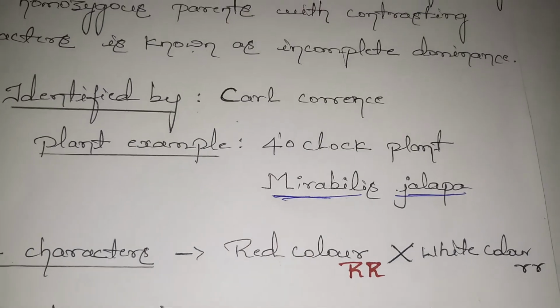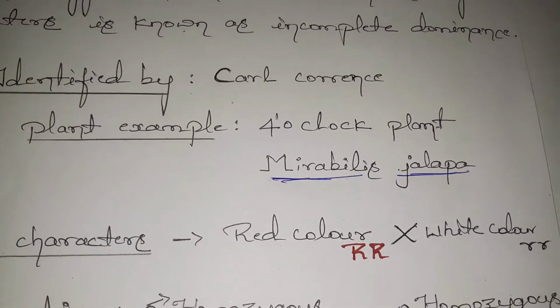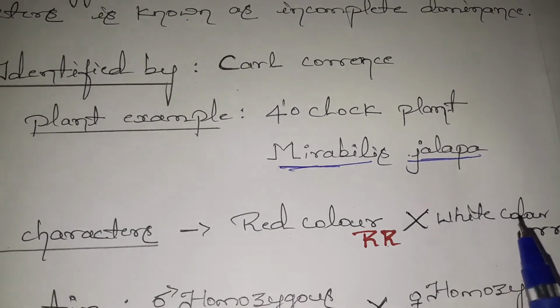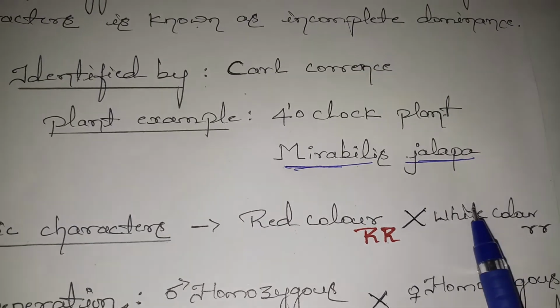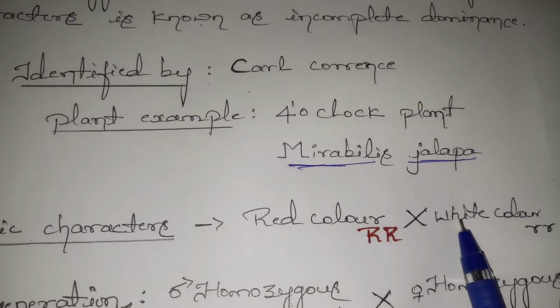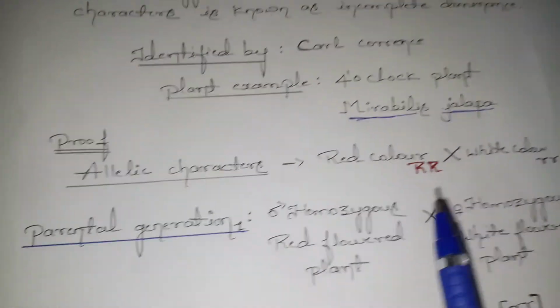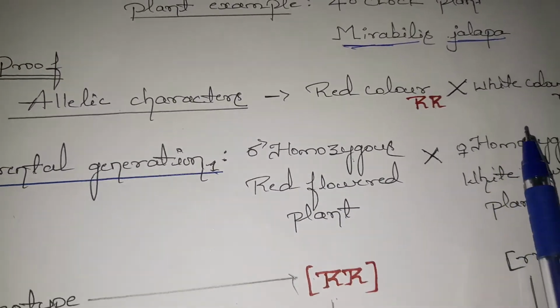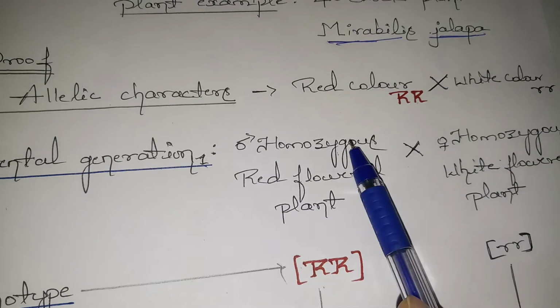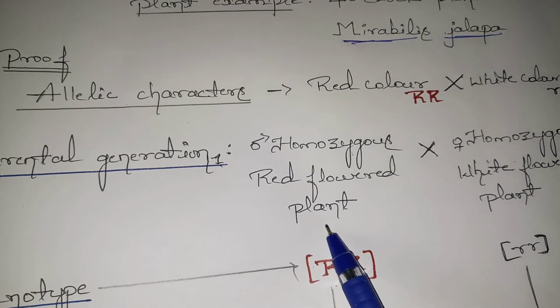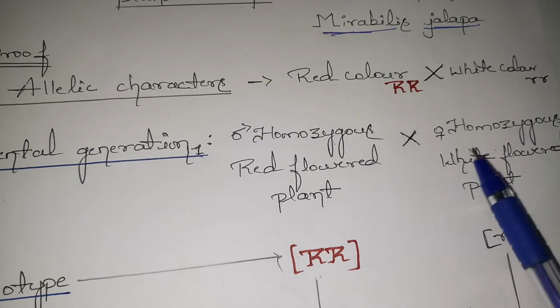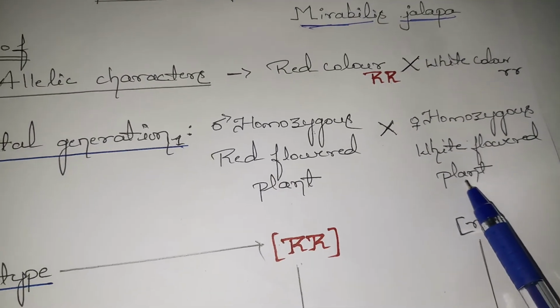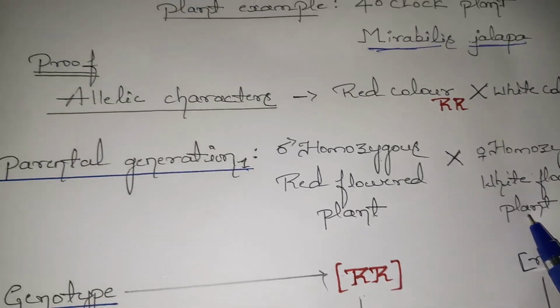The dominant character, red flower color, is capital R, and the recessive character, white, is small r. The parental generation taken here is the male homozygous red flower plant as the dominant character, and the female homozygous white flowered plant as the recessive character.